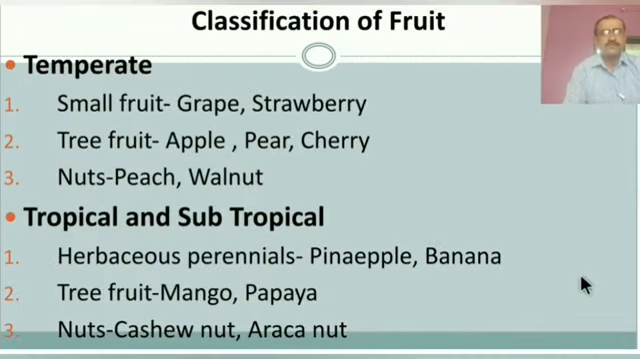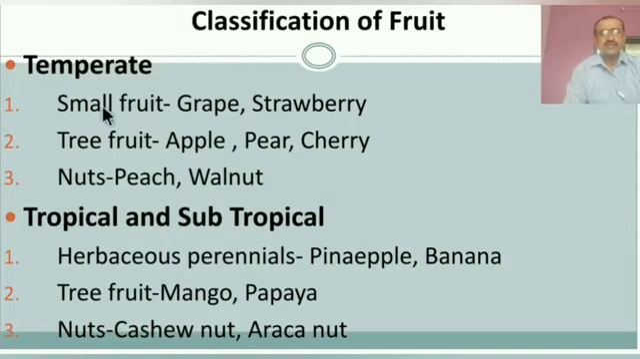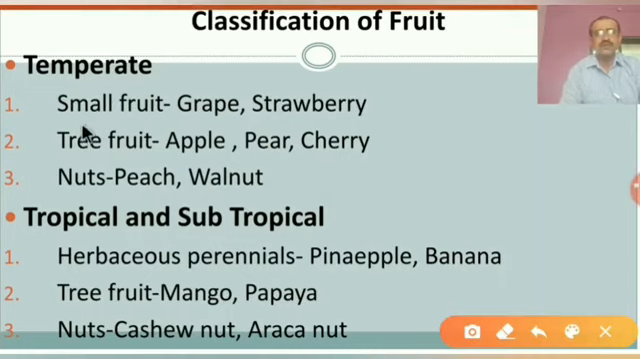Next point, classification of fruit. Classification of fruit is divided into 2 parts. First one is temperate and second one is tropical. As we learned about the temperate region, in that temperate region the plants can be divided into 3 parts, in which the first one is small fruit. The plant produces small fruits, such as grapes and strawberry.